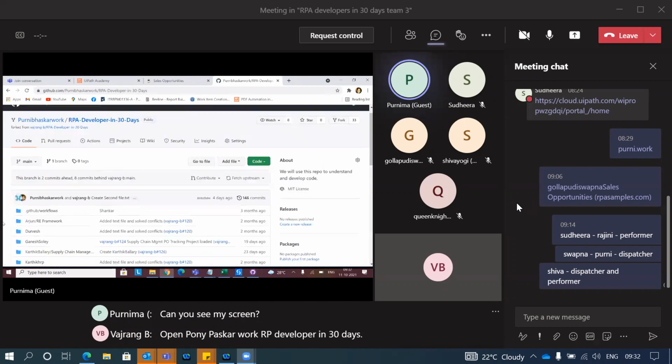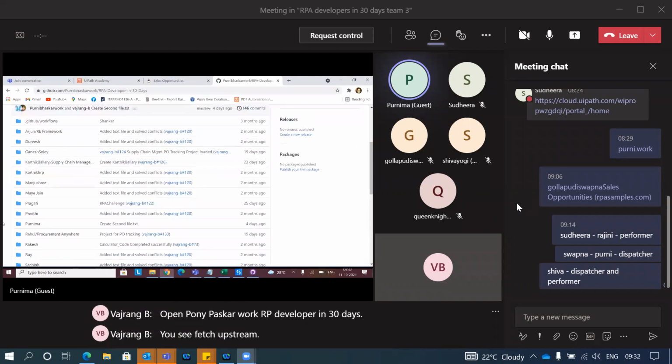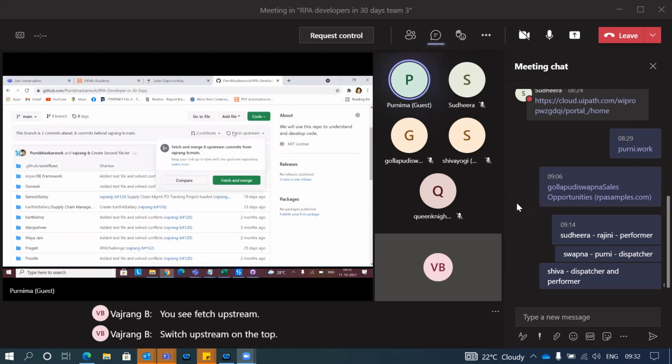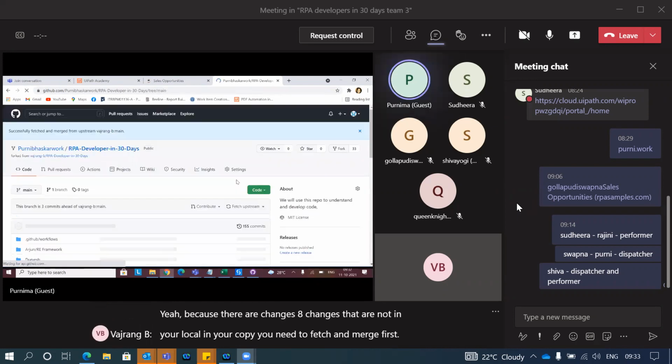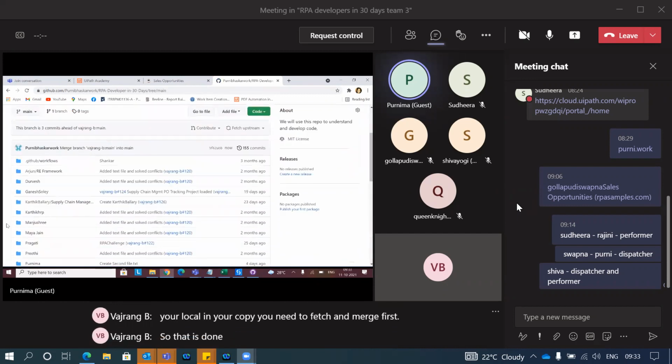You see fetch upstream on the top. Yeah, because there are 8 changes that are not in your local, in your copy. You need to fetch and merge first. So that is done. Fetching is done.